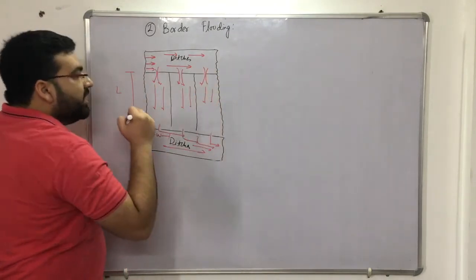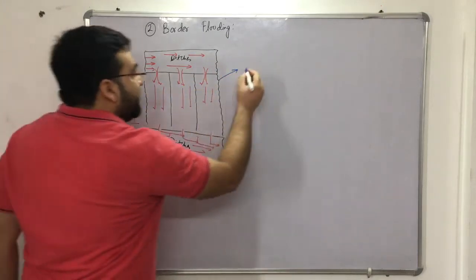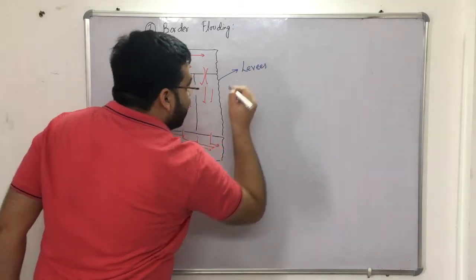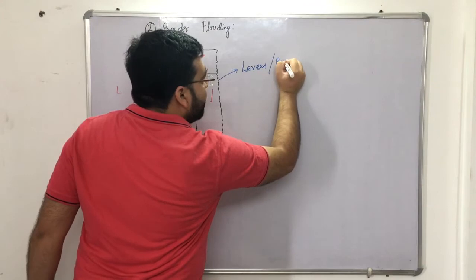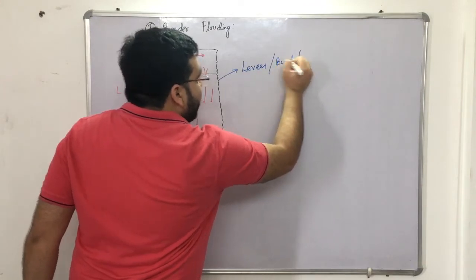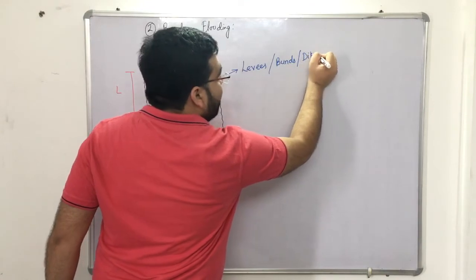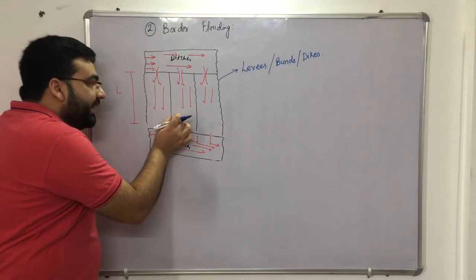Clear? Now, one more important thing is that these borders are known as levees, right? Levees. In some books, it is also known as bunds. In some books, it is also written as dikes. Clear? So what is the shape of this bund or levee or dike?